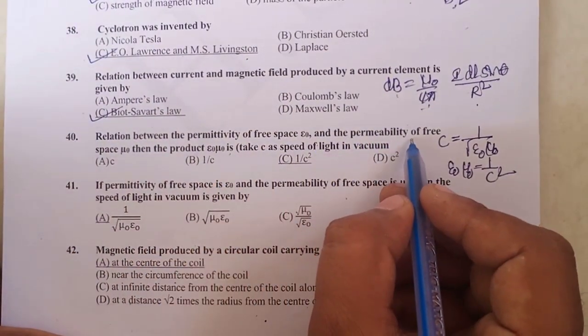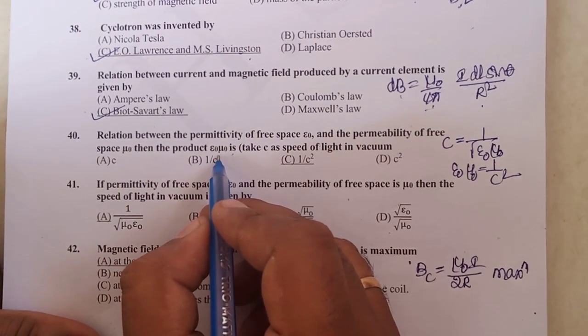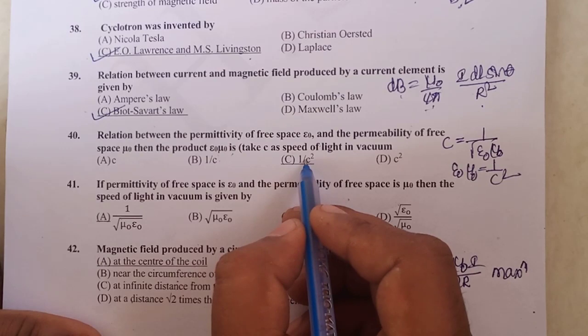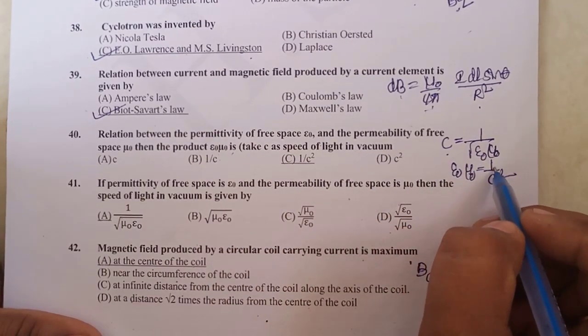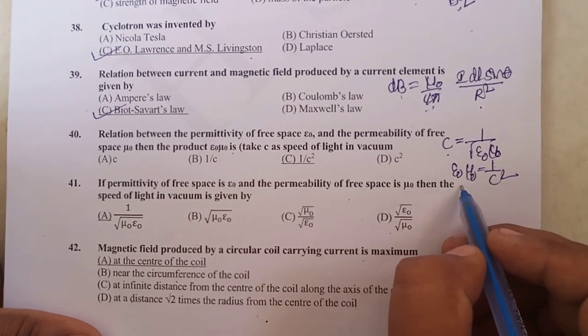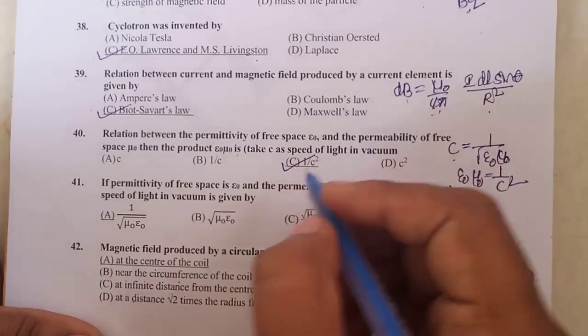The relation between the permittivity of free space epsilon naught and the permeability of free space mu naught: the product of mu naught and epsilon naught is given by, you know that C is equal to 1 divided by root of epsilon naught mu naught. Therefore, if you solve, it will be 1 divided by C square. That is, option C will be the correct one.